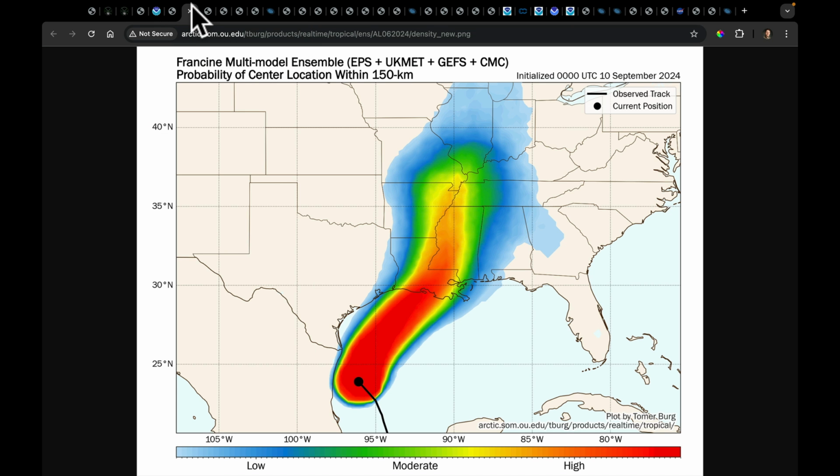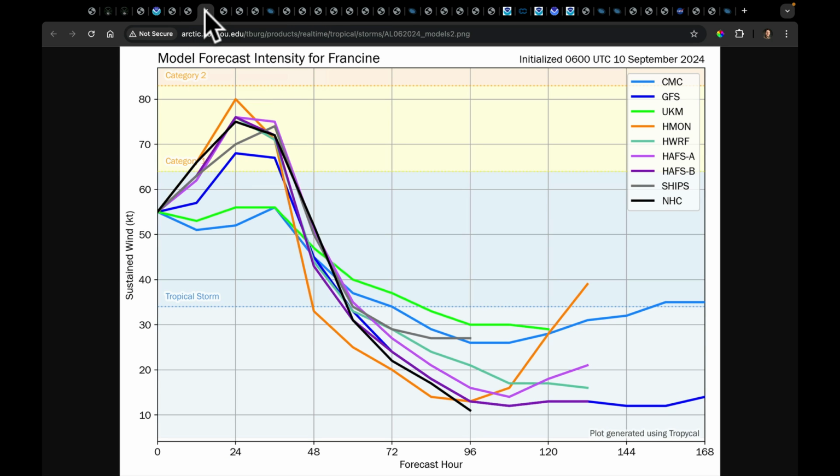So this is just looking out there at where we expect the system to be moving over the coming days, and the remnants of this will make it pretty far north into parts of the Mid-South, even into the Midwest and Ohio River Valley. Now, the questions on strength.